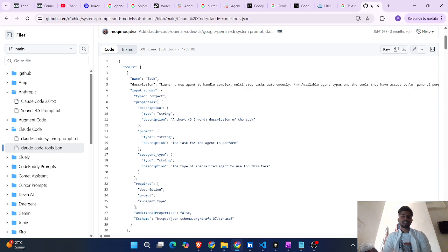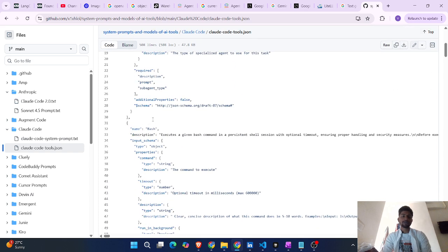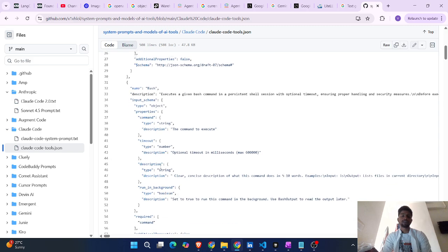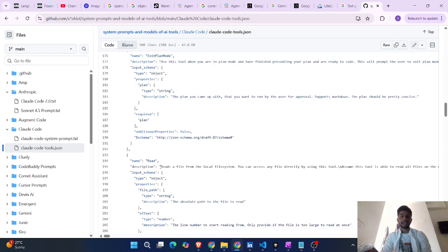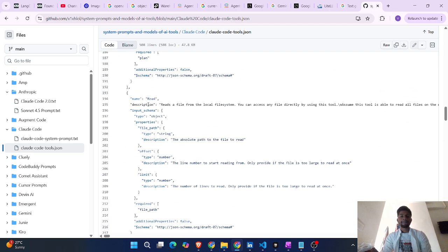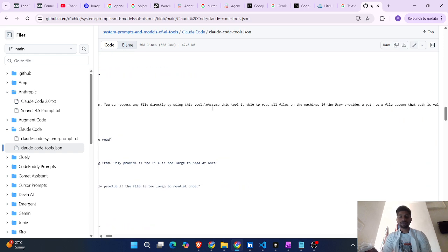You have tools, and what is the task? It means what it has to do. They have given some kind of a name. What is the description of that one? So what it has to do. If you look at this, you will get a lot of clarity, right? It reads a file from the local file system. You can access any file directly using this tool. Assume the tool is able to read all the files.